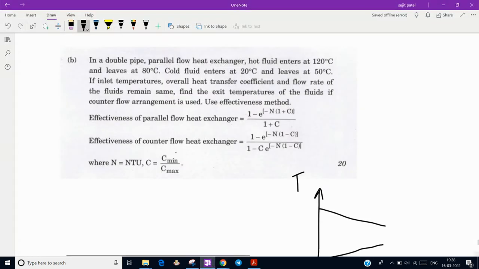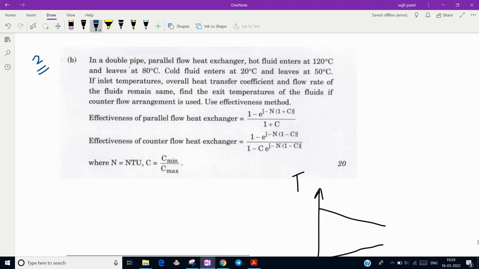Hello everyone, and today we will see the Engineering Service 2021 mains exam that has been conducted in November. So this is video 2 and we will solve one question of paper 1. This is a very conceptual question, and your fundamentals regarding counterflow and parallel flow will get cleared by this question.